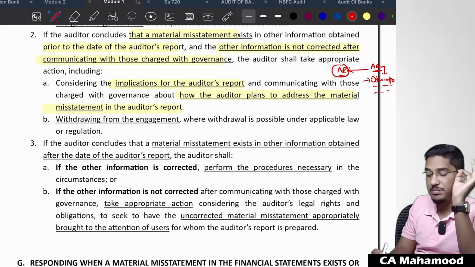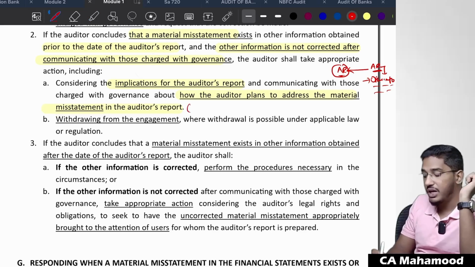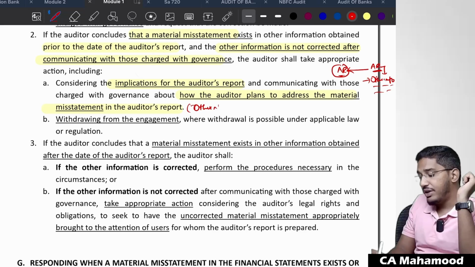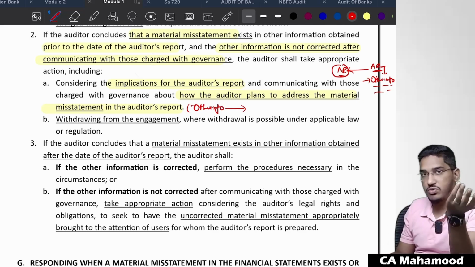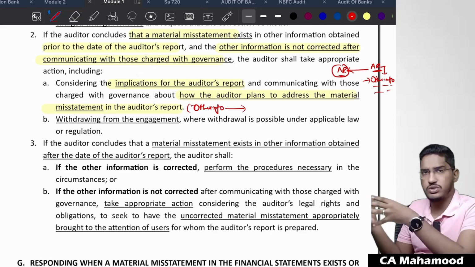So you have to consider implications for the auditor's report. That means you have to consider giving a negative comment in the other information paragraph, and you also have to communicate with those charged with governance before you say this in your auditor's report. As we have seen in the SA 700 series also, if you want to give a modified opinion, communicate with those charged with governance first.